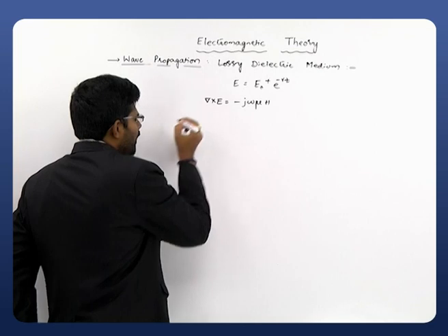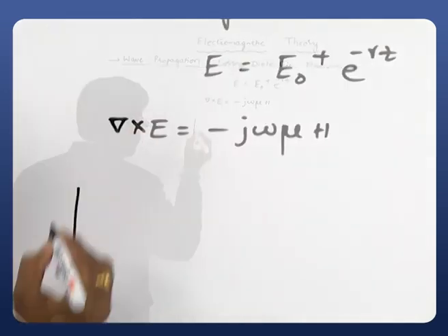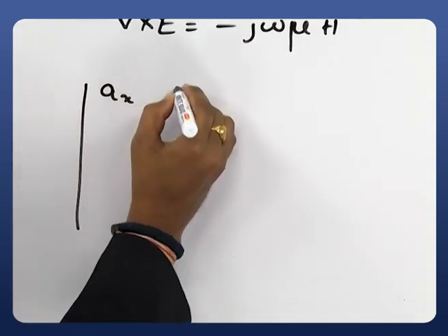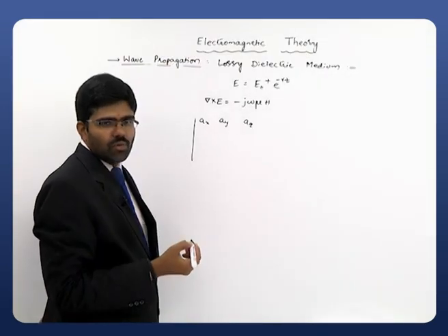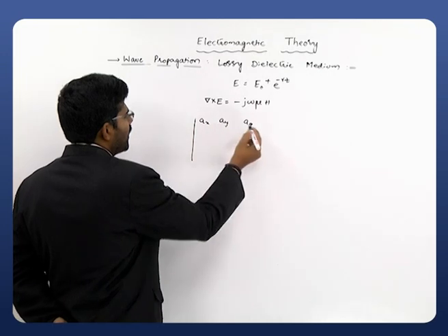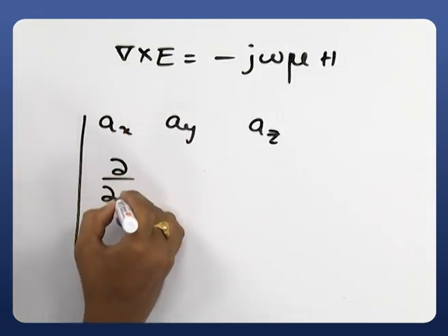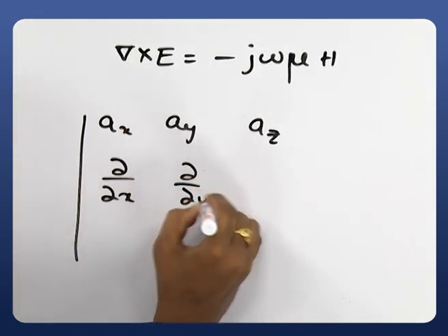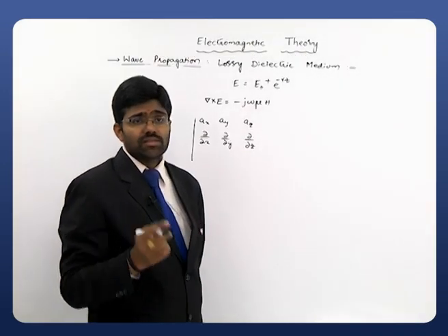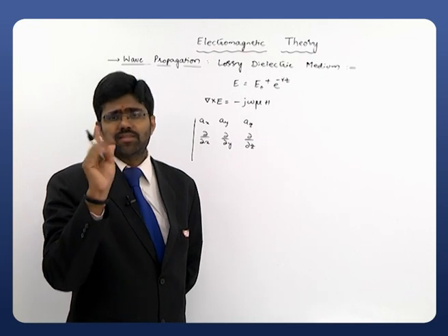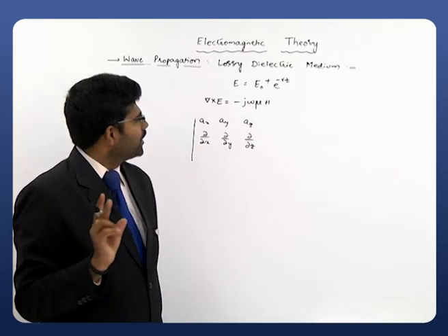I will expand this del cross E on the left hand side. This is ax, ay, az. Here I am taking the rectangular coordinate system: ax, ay, az, and the components of del are dou by dou x, dou by dou y, dou by dou z. What we assumed is that this electric field exists only in the x direction, that it has only an x component.